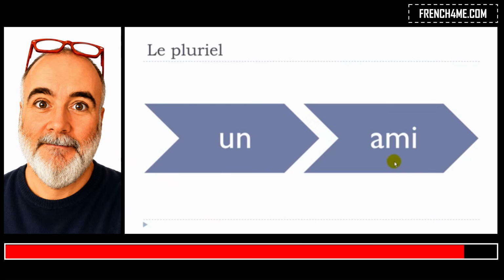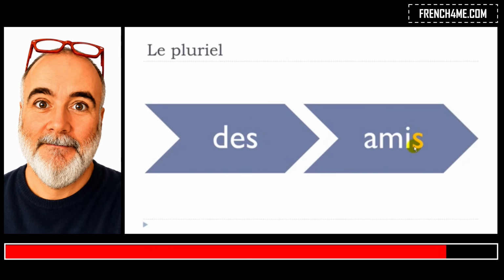So if we want to construct the plural form, obviously the article will change. We saw previously that the plural article was des in that case, and then we keep the same word, ami, and the rule goes like that. You add an s at the end of the word.